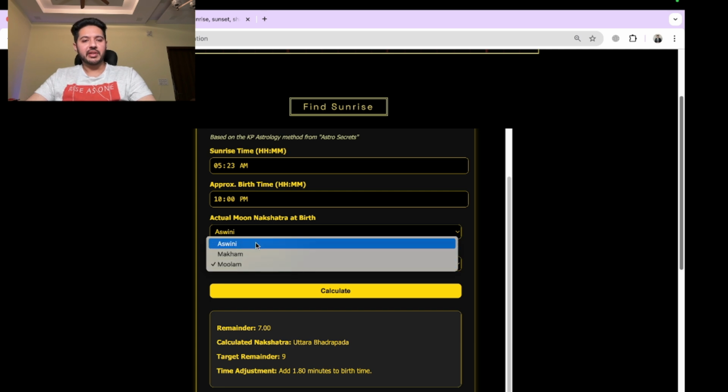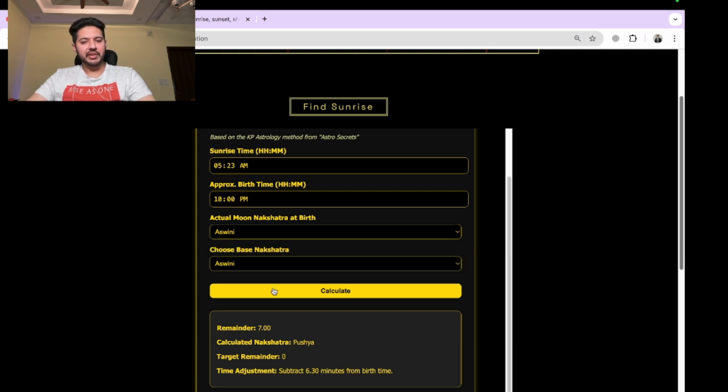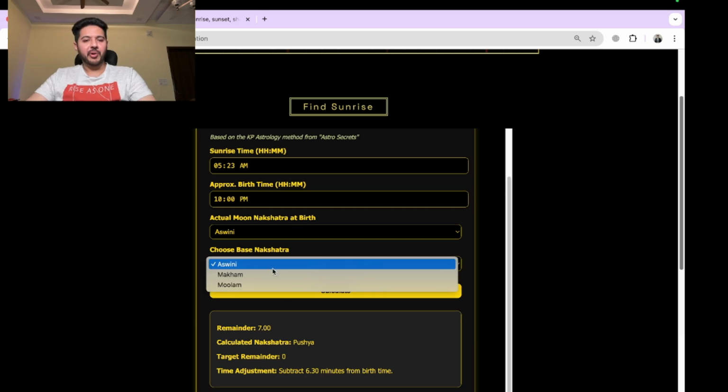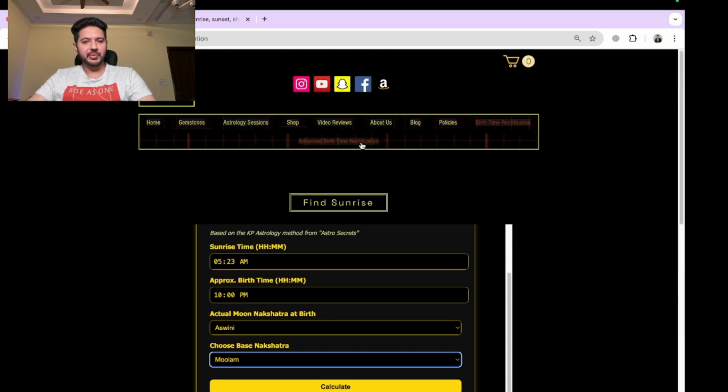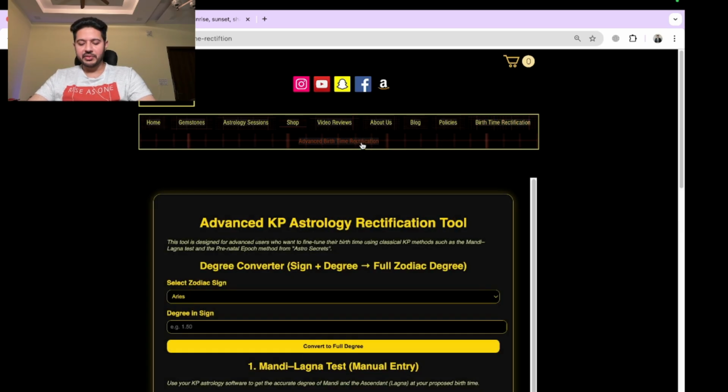And you can do the other one also. This one will definitely say something else, but normally we consider Moolam in KP astrology. Now remember, we have other tools also for birth time rectification. Let's cover those. Firstly, there is the Mandi-Lagna rectification test.